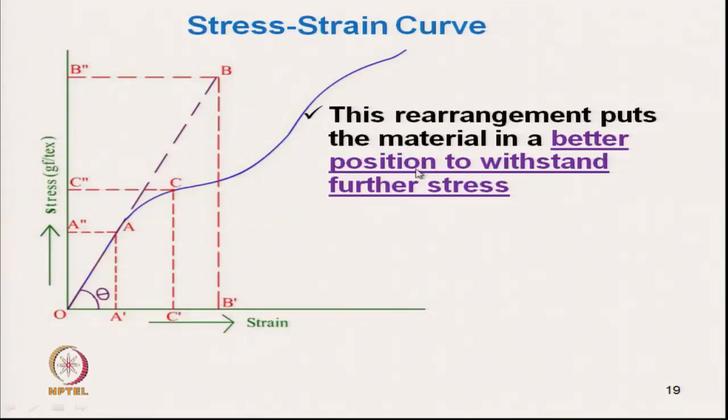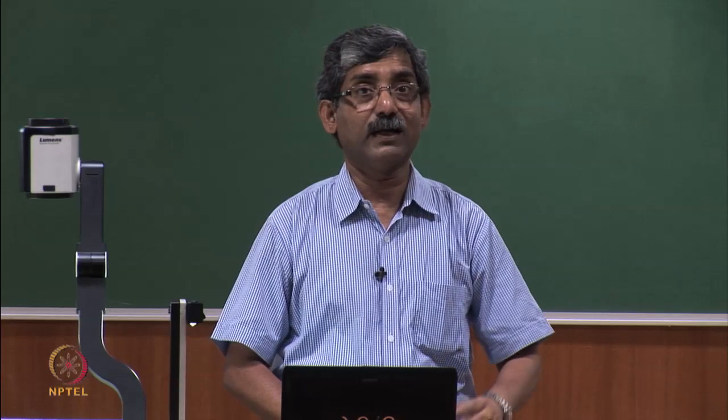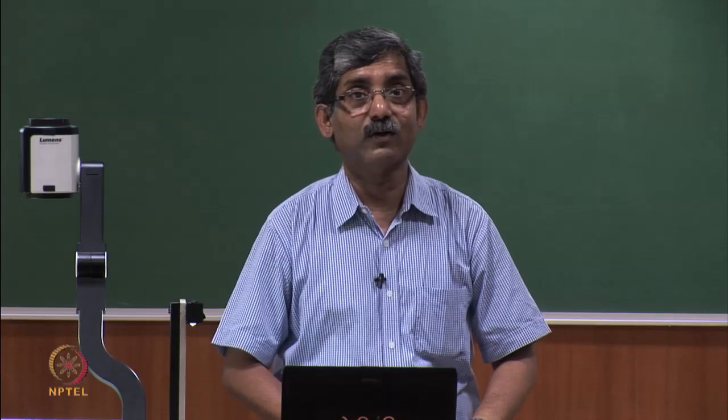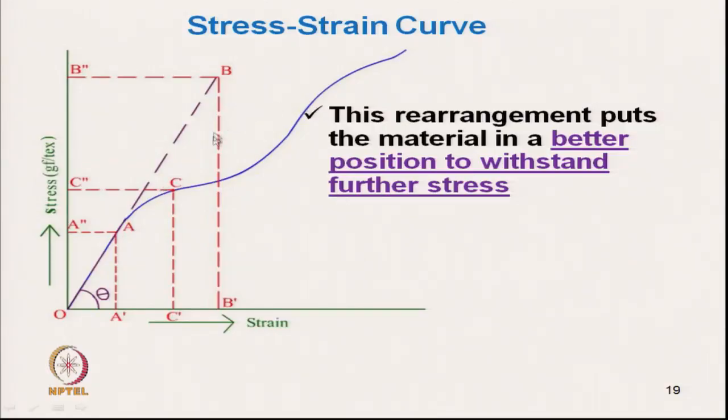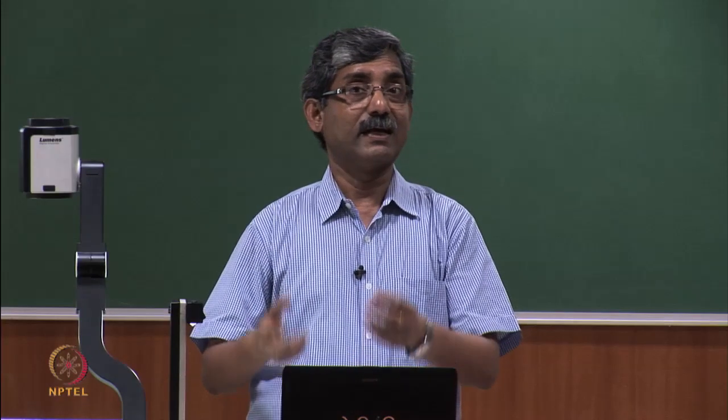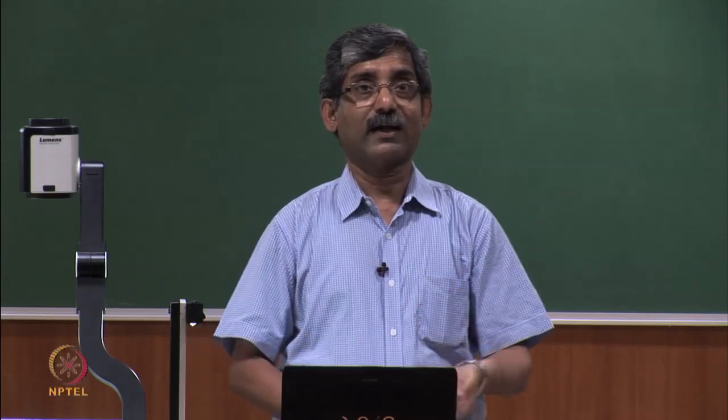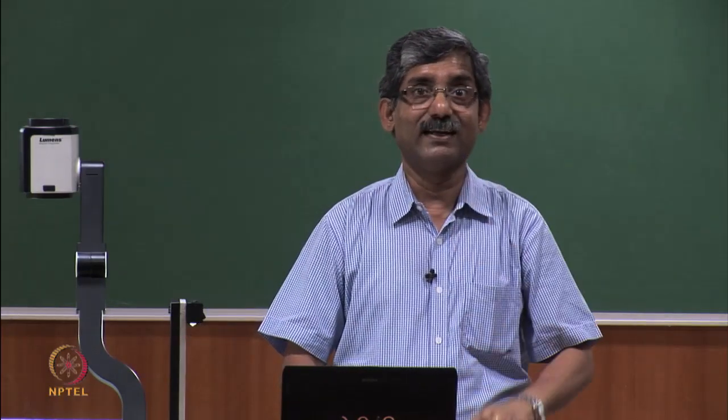So, this rearrangement puts the material in a better position to withstand further stress. Otherwise, if all the molecules and bonds started breaking, it would have dropped and failed here. But here molecules are rearranged, so it gets capacity to take more load. That is why it is again increasing.